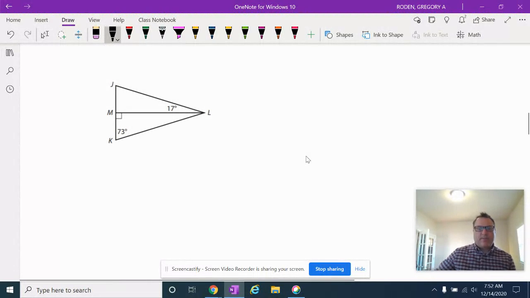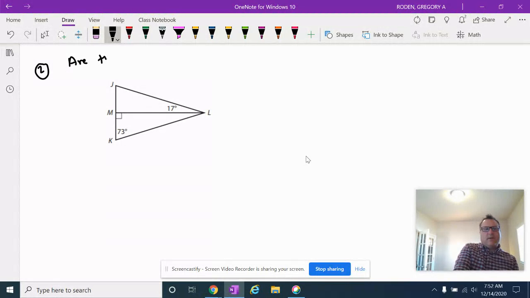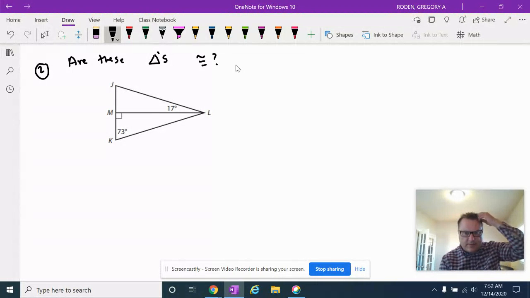This is your next one, number 2. So here's the question. Are these triangles congruent? So I'm going to give you a second now. Go ahead and write it down, and use some reasoning here. See if these two triangles are congruent.